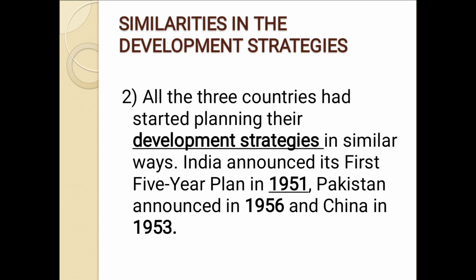Second similarity, all the three countries started planning their development strategies in a similar way. That means these three countries adopted 5-year plans. India announced its first 5-year plan in 1951. Pakistan announced in 1956, whereas China announced its first 5-year plan in 1953.